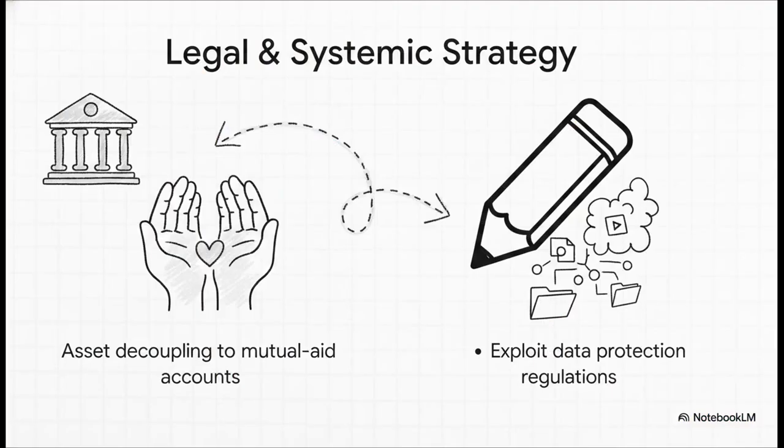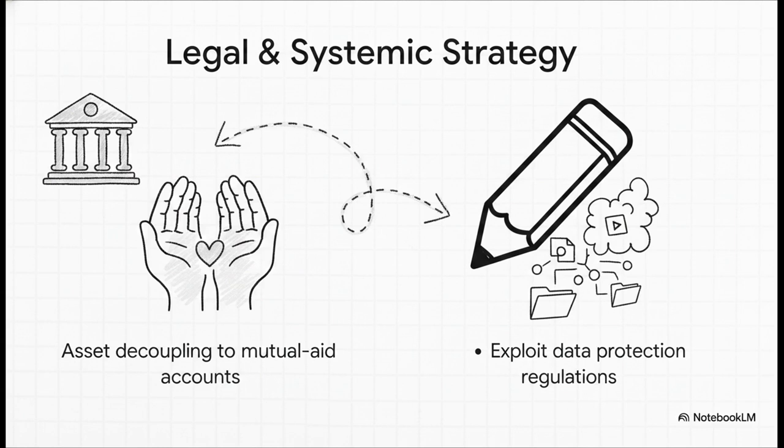Let's see how this builds into something highly practical, showing how the decentralized vault translates pure code into physical, real-world survival logistics for these targeted demographics. Node 2 focuses on legal and systemic strategy. This outlines civic resistance tactics against statutory attrition.